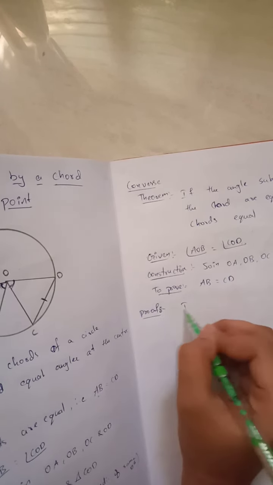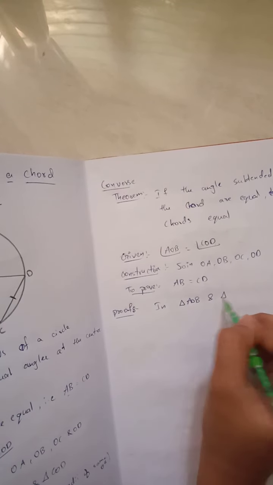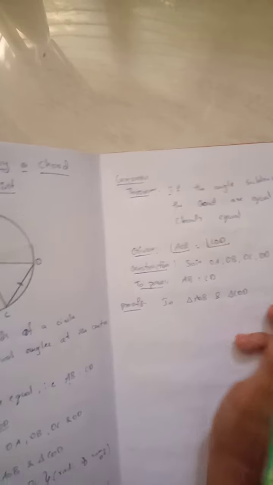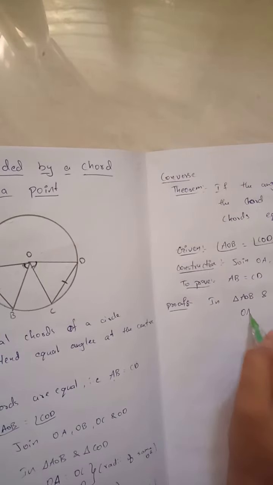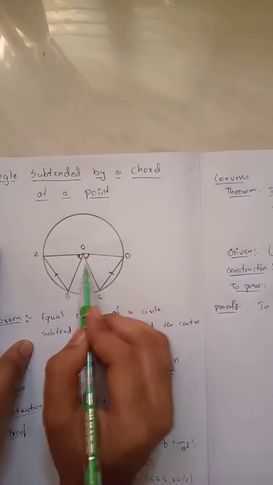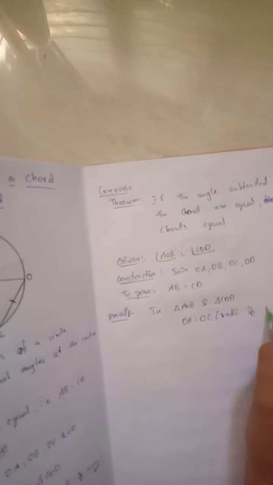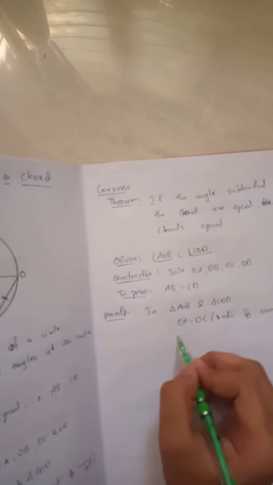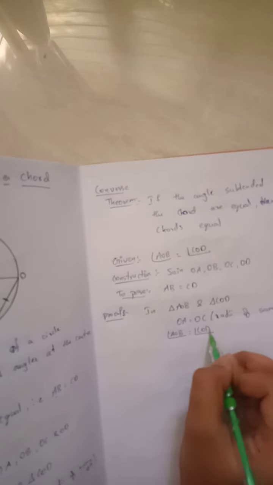Proof is, in triangle AOB and triangle COD, here OA is equal to OC. For this, the reason will be radii of the same circle. Next, angle AOB is equal to angle COD.